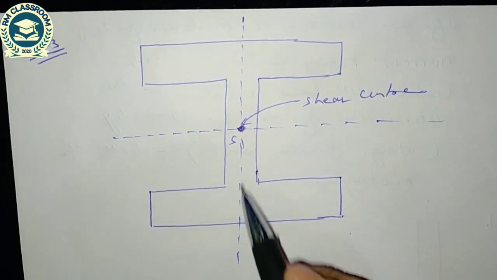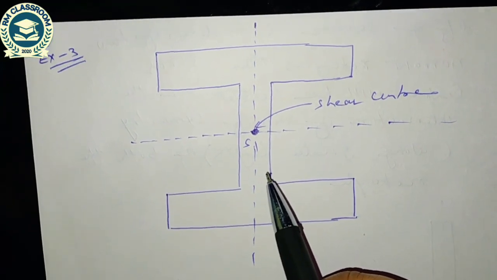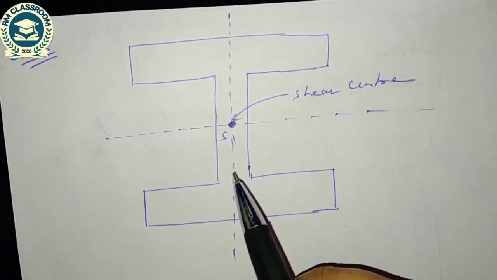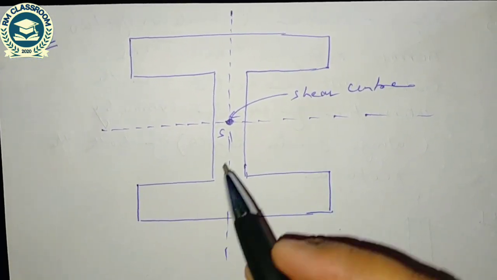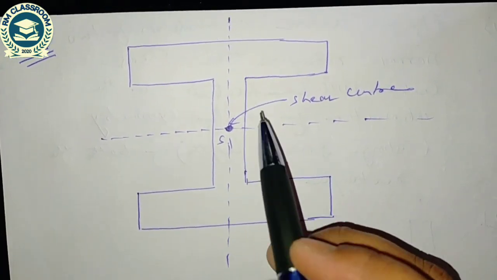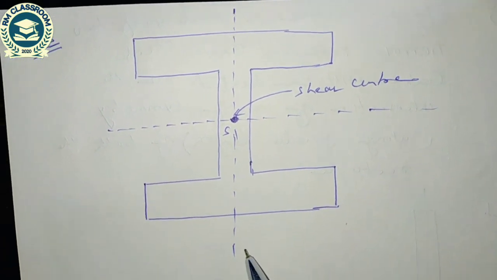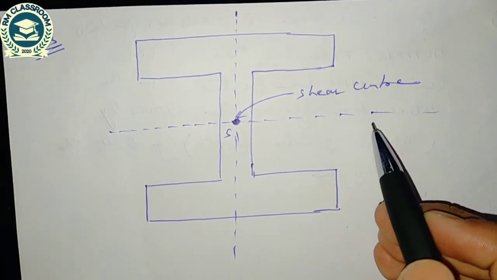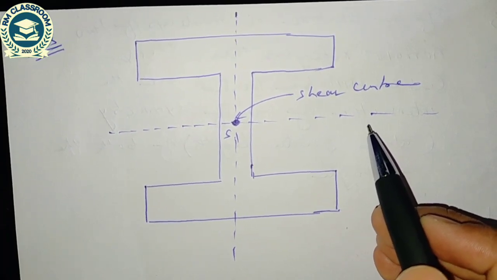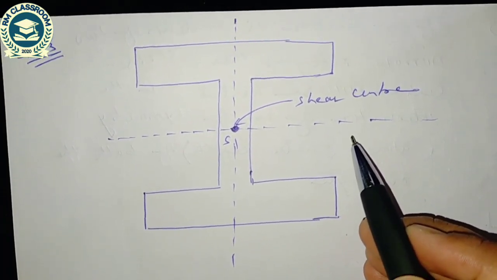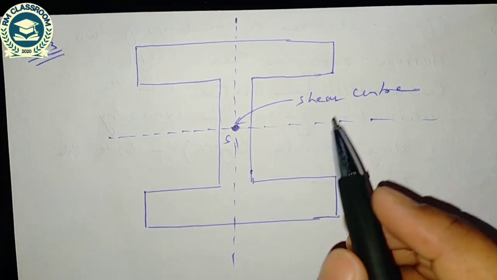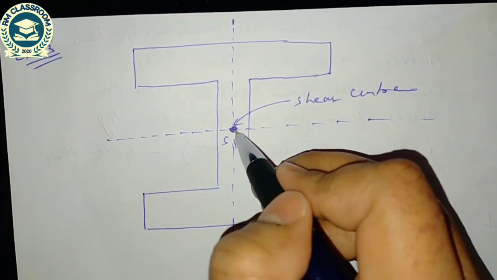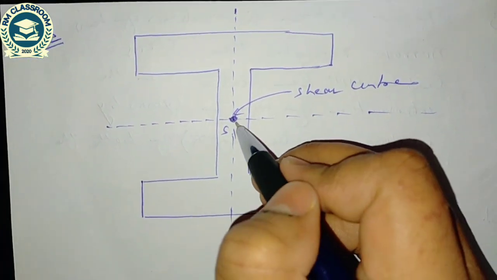From which rule have we located the shear center? It is from the second rule. The second rule says if there is more than one axis of symmetry. Here there is more than one axis of symmetry. One axis of symmetry is this, and the second axis of symmetry is this. So if more than one axis of symmetry is there, then the shear center will lie on the intersection of the symmetrical axes, at this point.